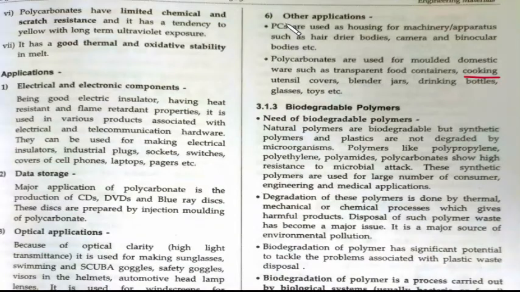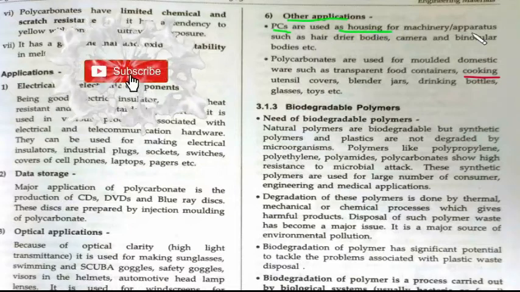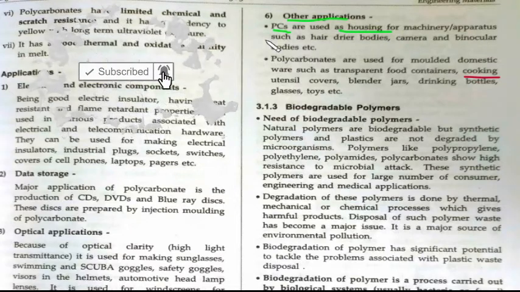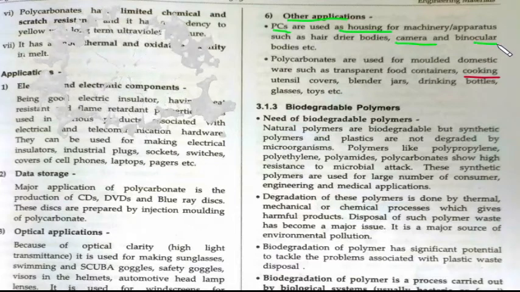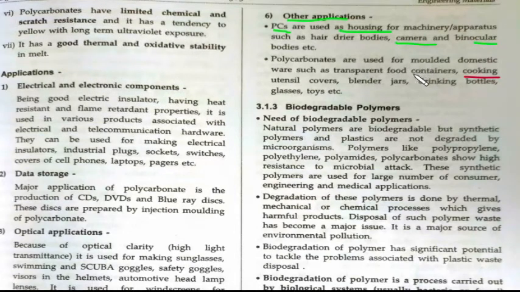Okay, so other applications of polycarbonates: PC is used in the housing for machinery and apparatus such as hair dryers, cameras, and food containers, transparent food containers, bottles, drinking bottles, blender jars. So these are the various applications of polycarbonates.